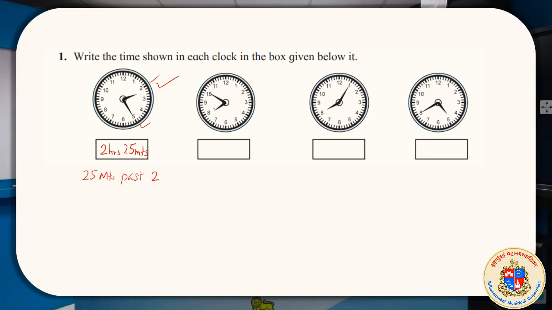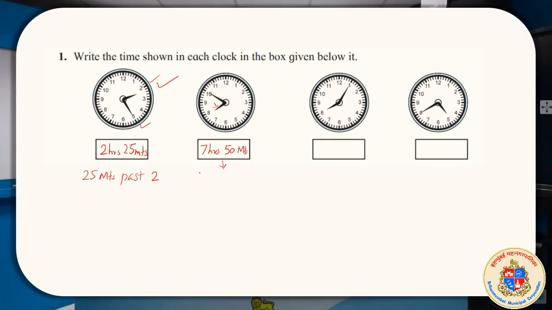Now here, the small hand has not yet reached 8 o'clock, right? But it is far away from 7 o'clock. It is close to 8 o'clock. So we will have to write in that respect. There are 2 ways of presenting the time. It is 7 hours 50 minutes straight away, or, you know that it is going to be 8 o'clock, right?